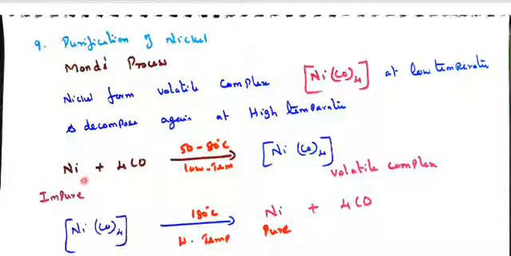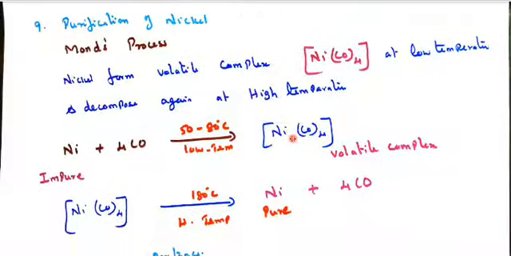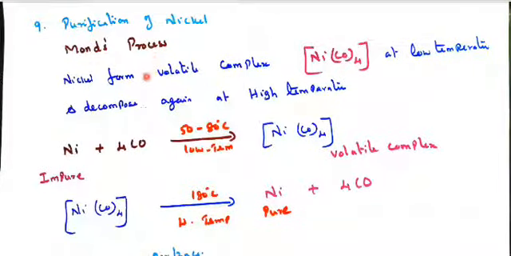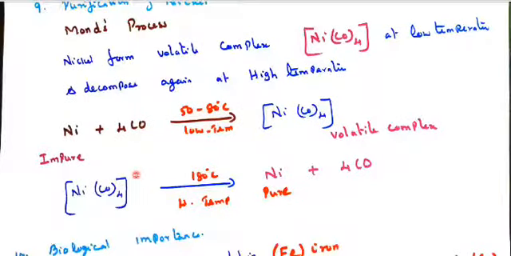For example, impure nickel is treated with carbon monoxide at a low temperature of 50 to 80 degrees Celsius. It forms a volatile complex of nickel, tetracarbonylnickel(0). This volatile complex is then heated to a high temperature of 180 degrees Celsius. It decomposes to give nickel in a pure state plus 4CO. So this is called the Mond process. The same equation you can apply in that lesson also.